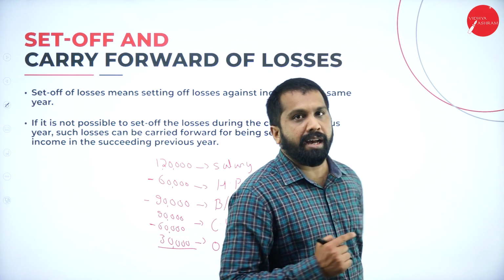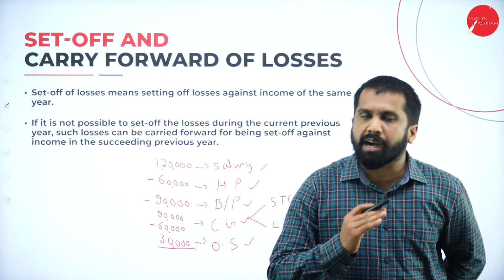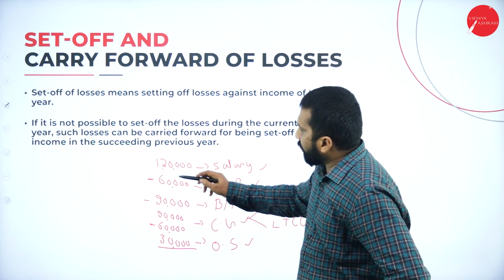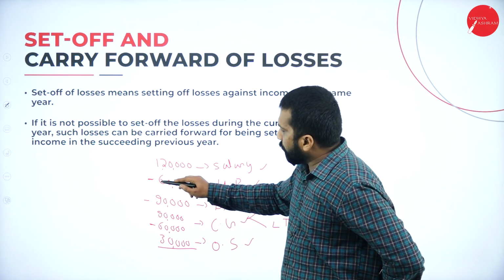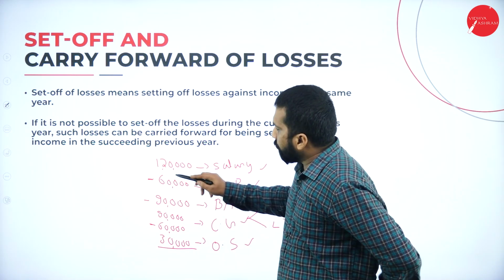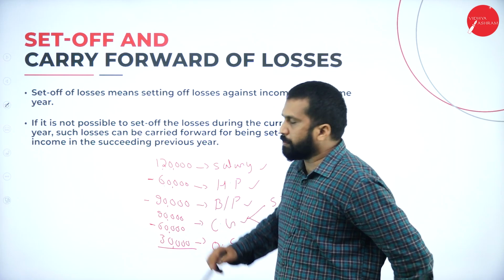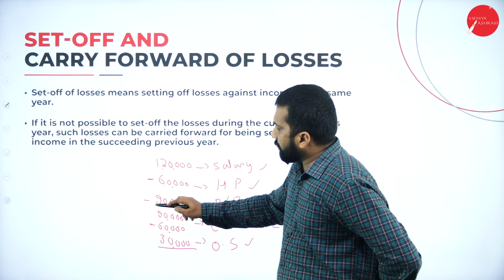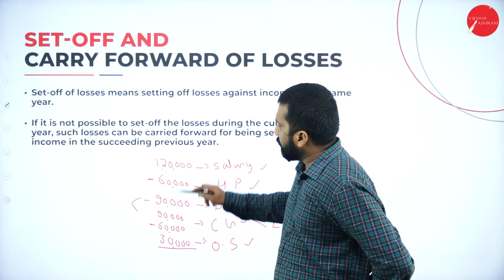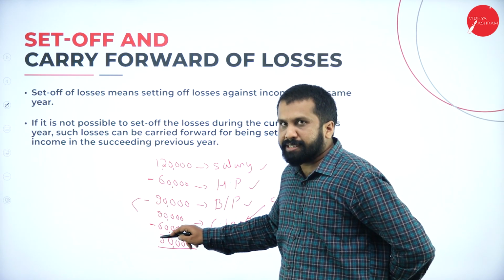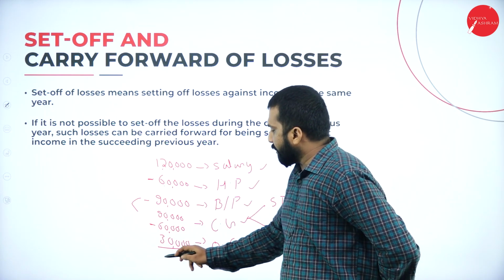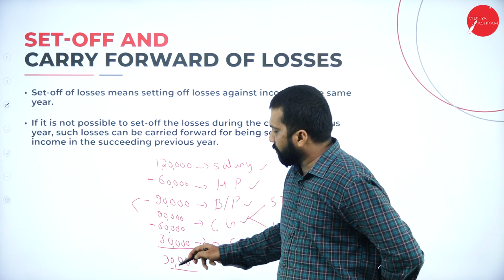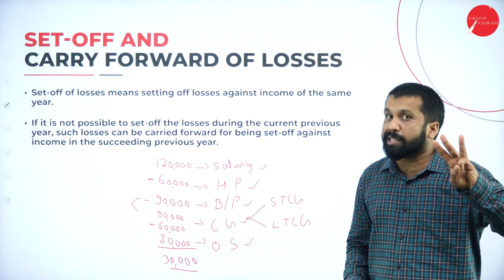Now, I am supposed to pay tax. Can I add everything? 1,20,000 profit. Loss means minus. 1,20,000 minus 60,000, it will be 60,000. From 60,000, again 90,000 and 90,000 will get cancelled. From 60,000, you minus 60,000, it will become 0. Your net income is 30,000. If you do it in your calculator, you will get your final answer 30,000.